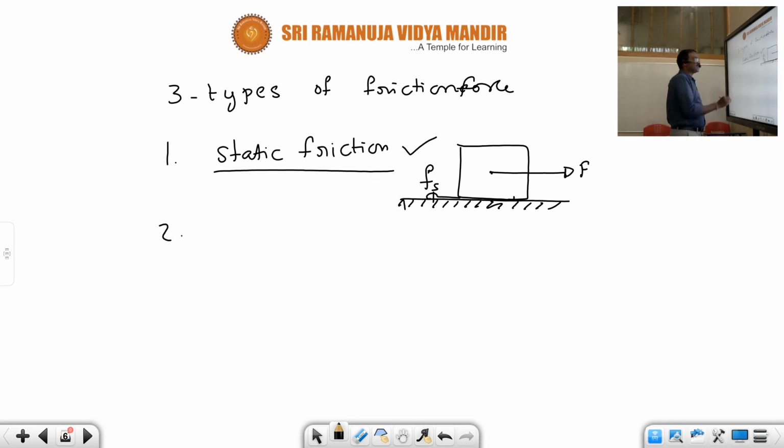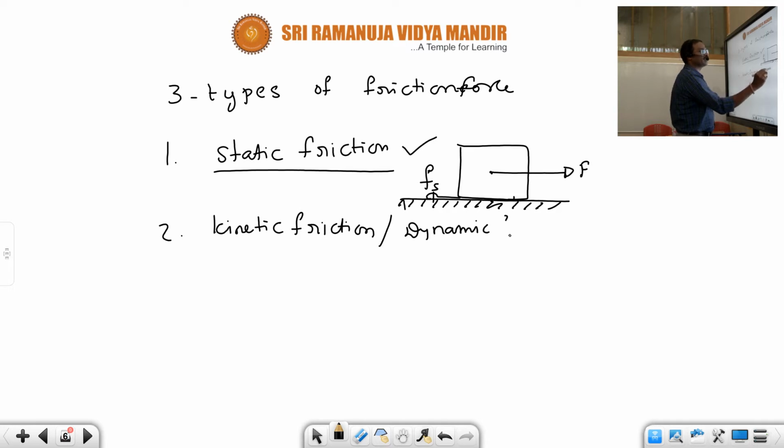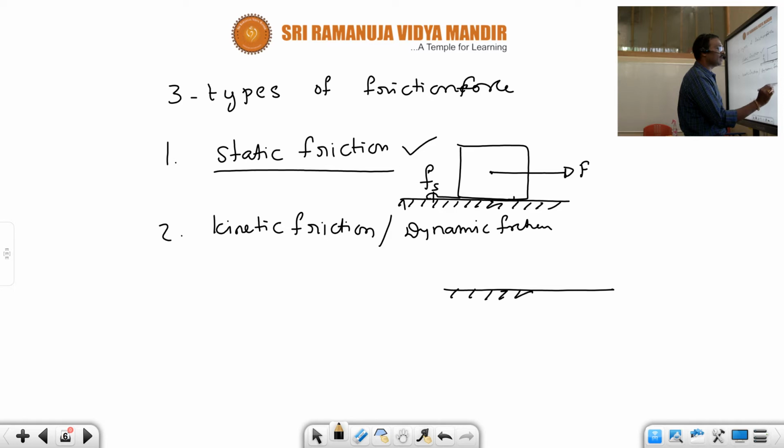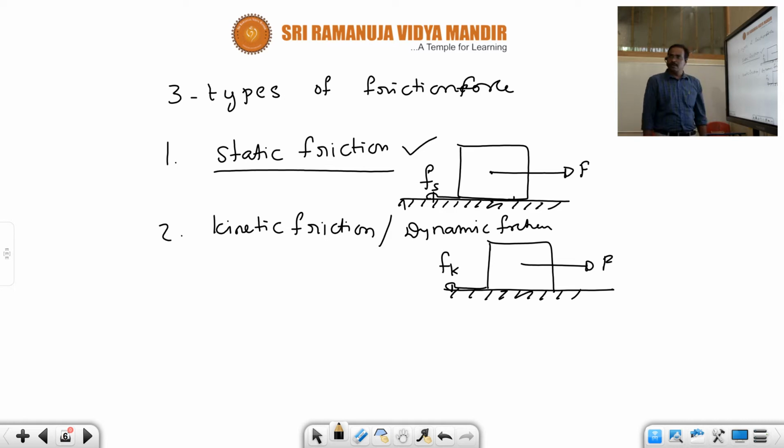The second one is kinetic friction, or dynamic friction. An opposing force encountered by a body which reduces relative motion during the motion of the body, we are calling kinetic friction. F is the applied force, and this is the force we are calling kinetic friction. There are different relations between the static friction and kinetic friction. Let us see in depth.